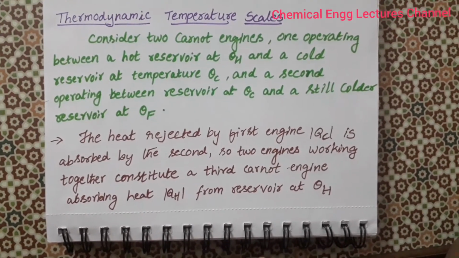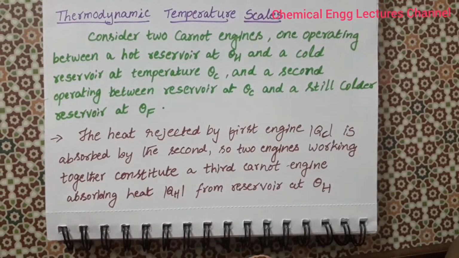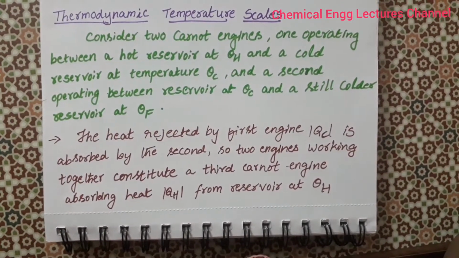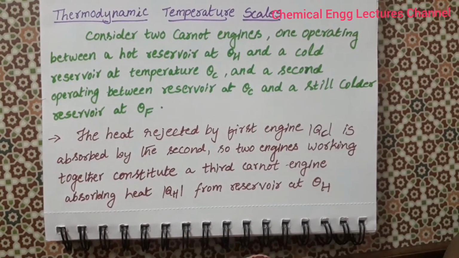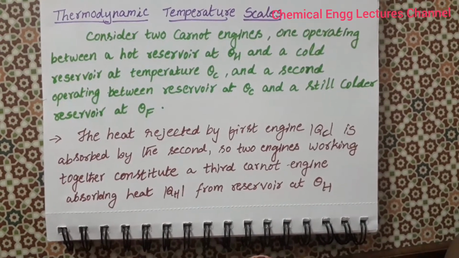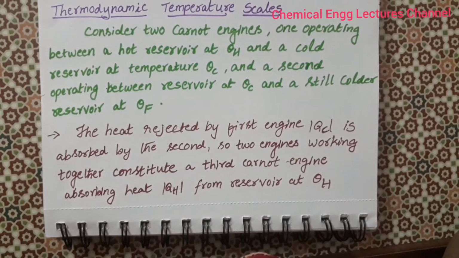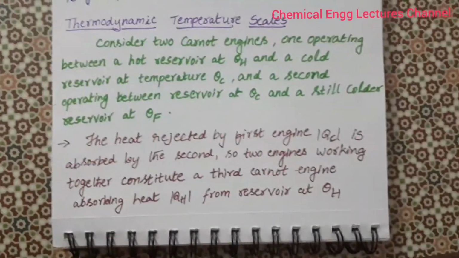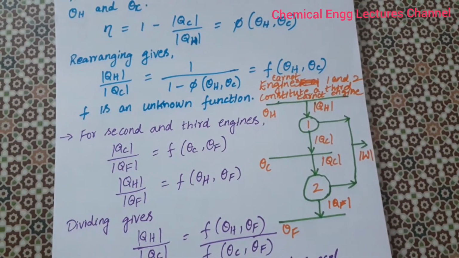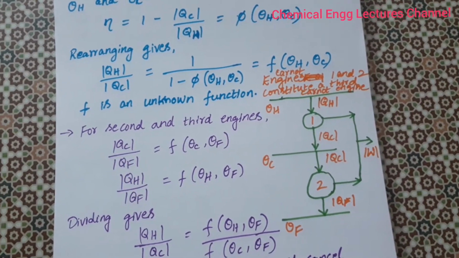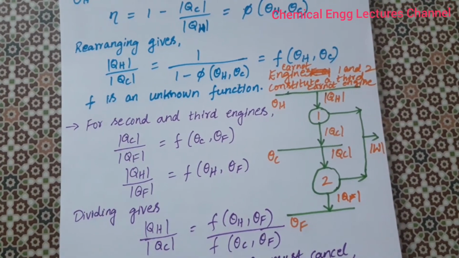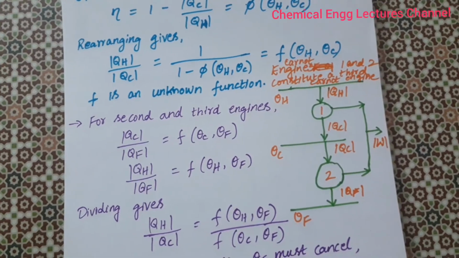So the heat rejected by the first engine, QC, is absorbed by the second. So the two engines working together constitute a third Carnot engine absorbing heat QH from reservoir at theta H. You can see the Carnot engines 1 and 2, and theta H, theta C and theta F.